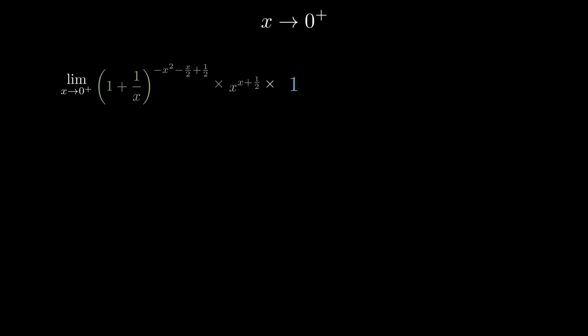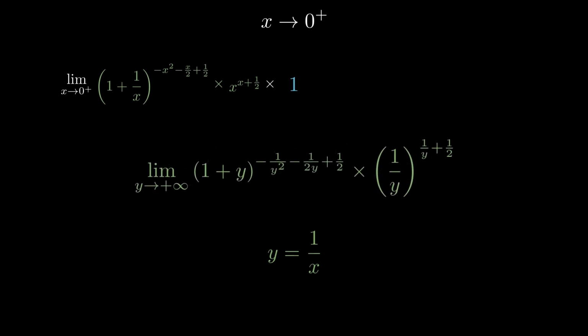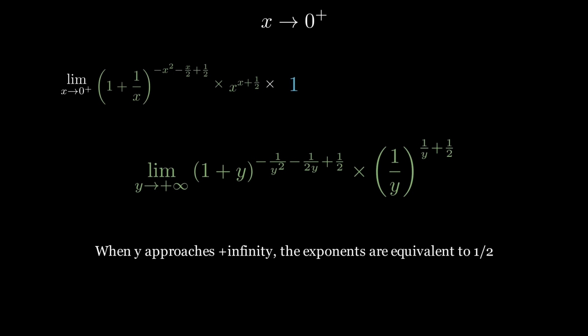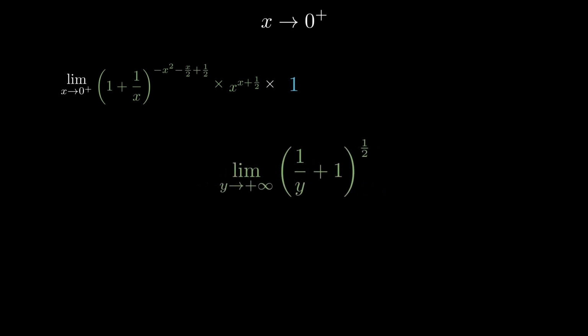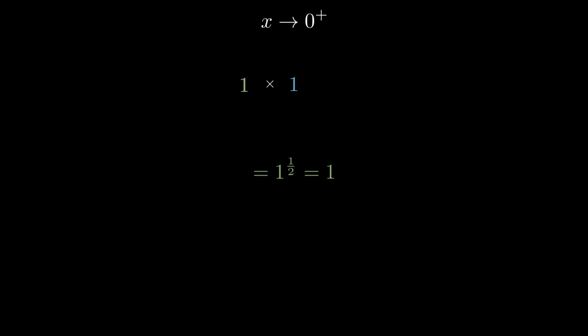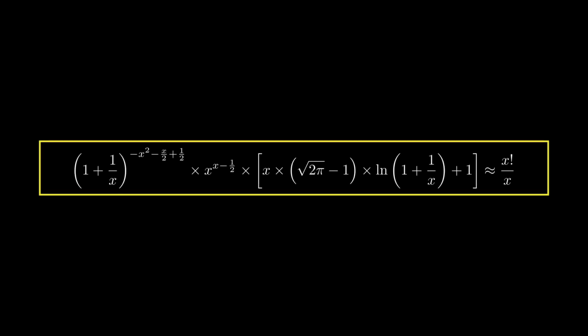Now, let's focus on this part of the formula and determine its limit as x approaches 0 plus. We perform a change of variable y equals 1 over x, which simplifies to determining this limit. By combining these terms, we indeed obtain the limit of our expression as 1, which implies its equivalence to x factorial over x as x approaches 0 plus. We now have a curve that approximates x factorial over x across both bounds.